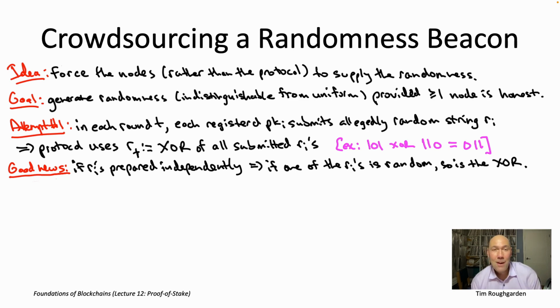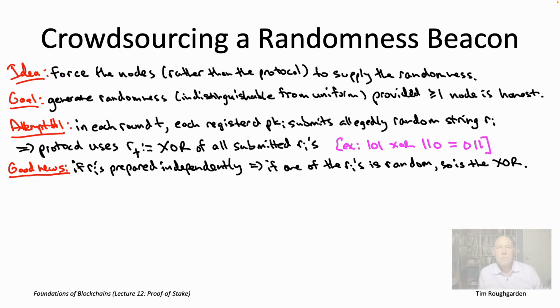If that bit is a 0, 50% chance we toggle it to a 1, 50% chance we leave it a 0. Either way, the first bit of the output is equally likely to be a 0 or a 1. And that's going to be true for all the other bits. And moreover, because the coin flips in our contribution are independent, the different bits of that output are also going to be independent. In other words, because our input is uniformly at random, so is the output of the XOR.